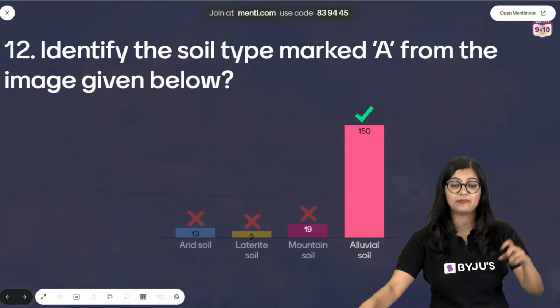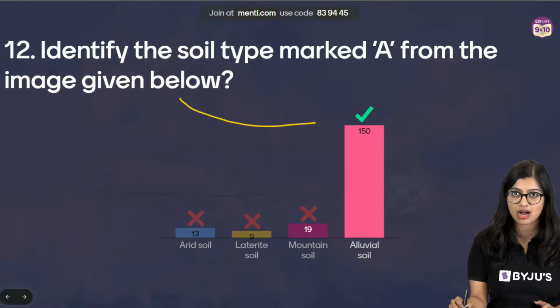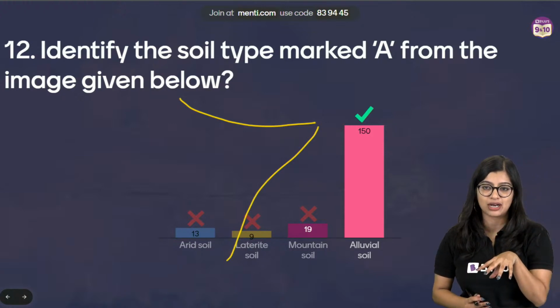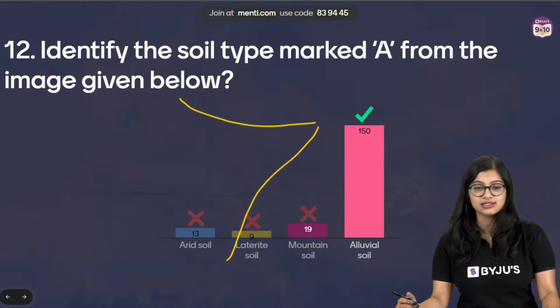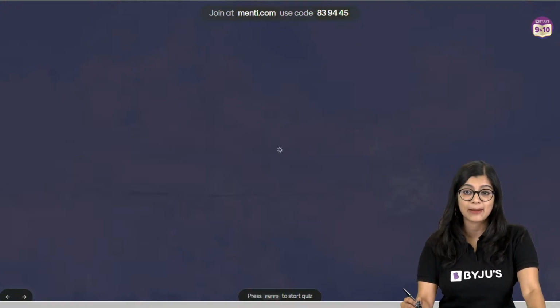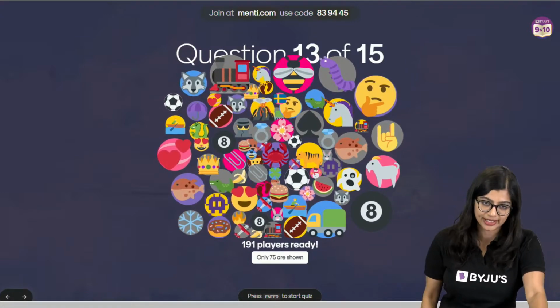It was alluvial soil. And I told you how to identify alluvial soil, right? If your northern plains are marked along with parts of your eastern Ghats giving you a 7-like number, then you know it is your alluvial soil, right? Easy peasy. Yes, 7 is the number to remember for alluvial soil.